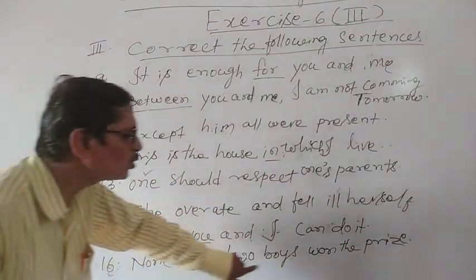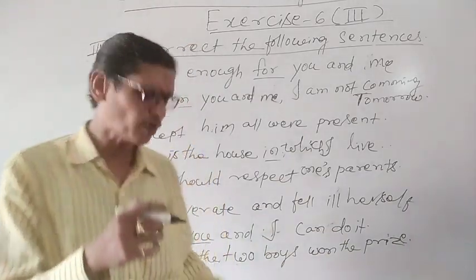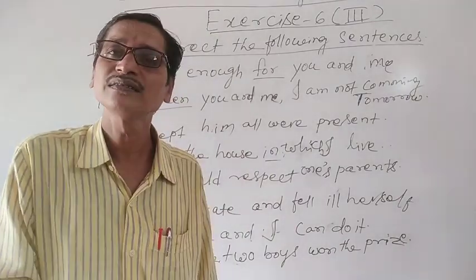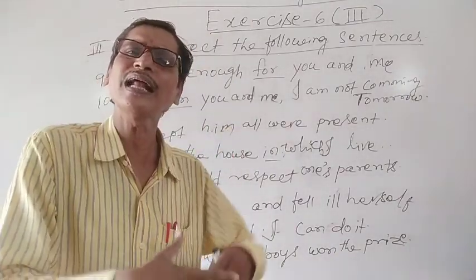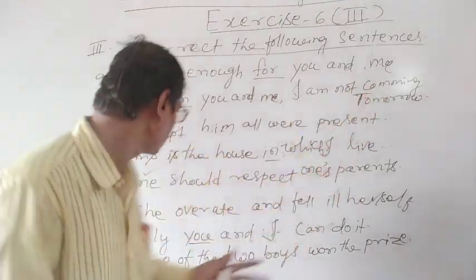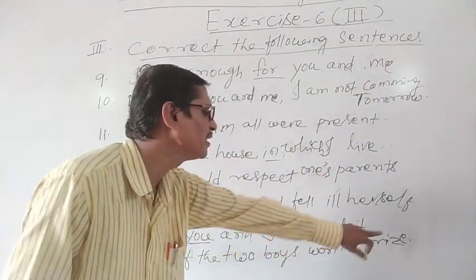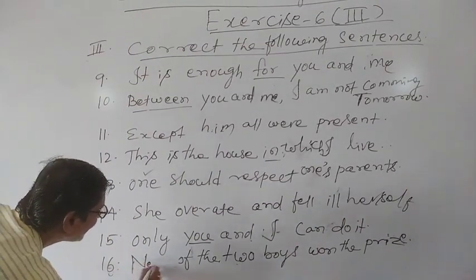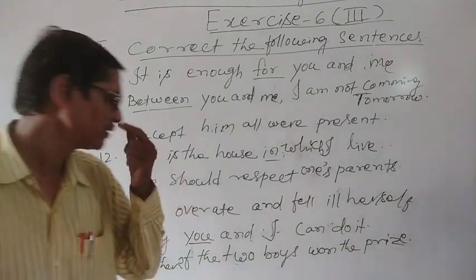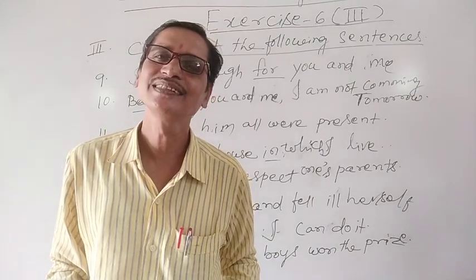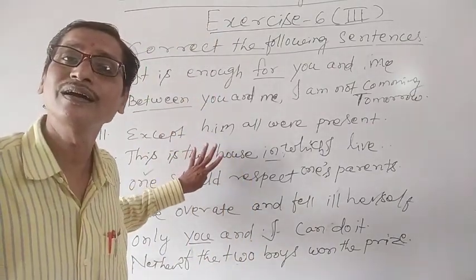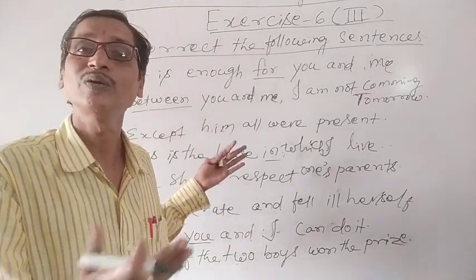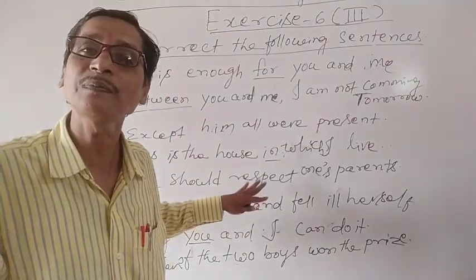Similarly, none of the two boys won the prize. As I have told you, when we are referring to two things, we can use either, neither. Understand? We can use any when there are more persons or things, more than two. So we cannot write none over here. We can write neither: Neither of the two boys won the prize. Okay? So you understood how we corrected the errors. I have also explained the rules we have learned for correct use of pronouns.